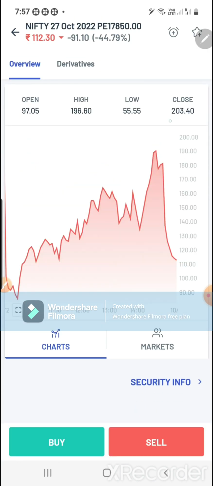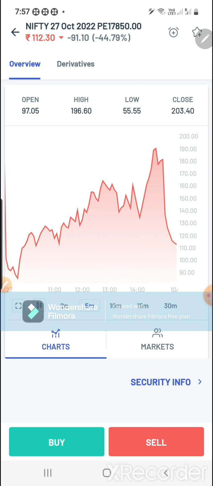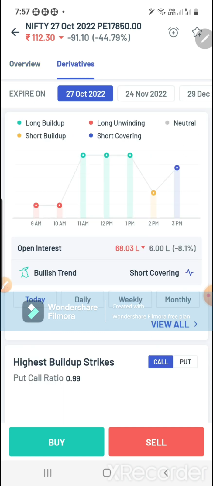If you come here also you will see some detail. Overview: what is the open, high, low, close, and you can see the derivative part. If you click on the derivative part, you can see hourly wise whether long build up is happening in this strike price, or short covering, long unwinding, neutral, short build up, short covering. All those things will show up here in the derivative part of this particular strike price.